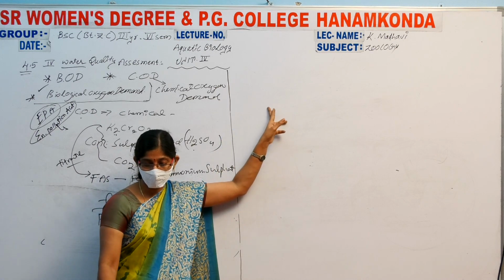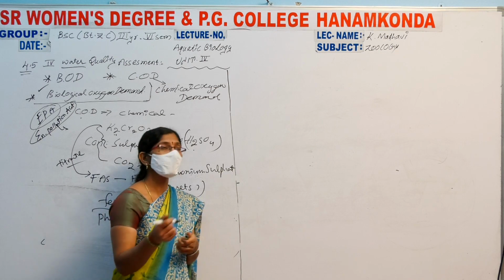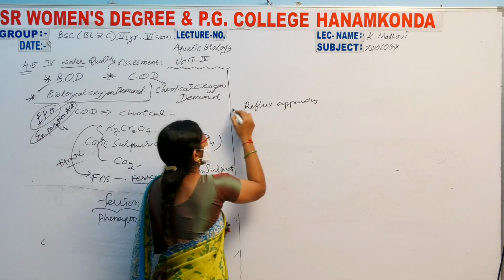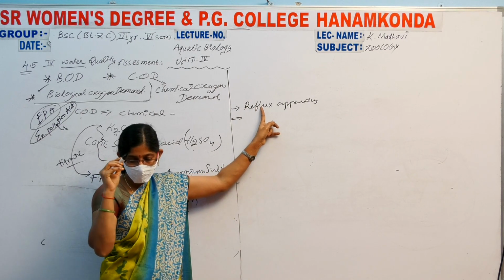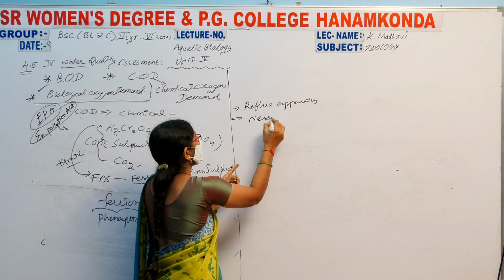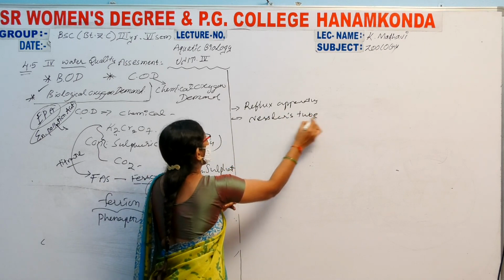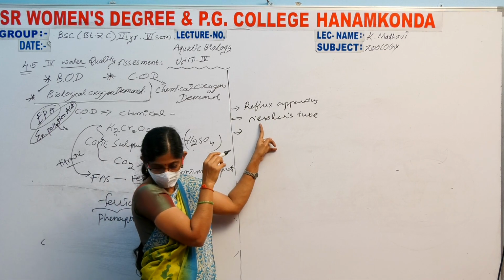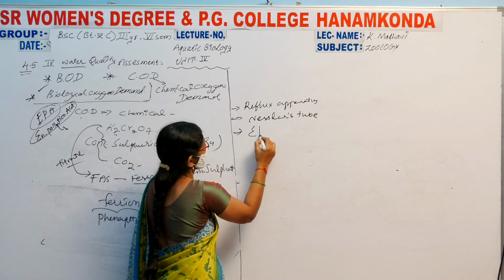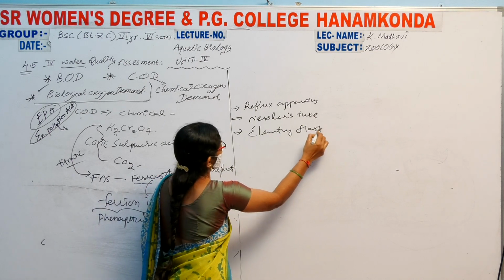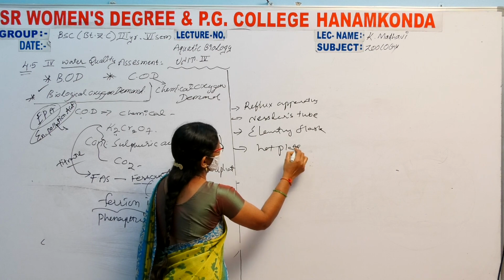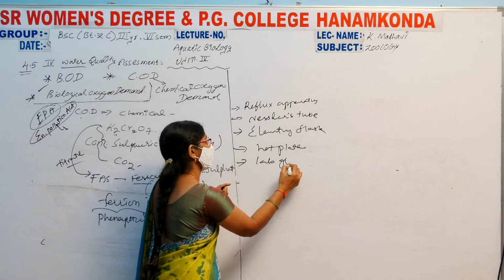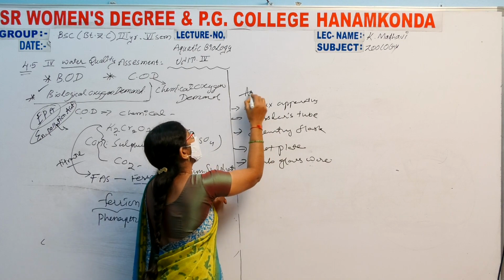Here the apparatus required are the reflux apparatus, Nessler's tube, conical flasks, hot plate, and watch glass. These are the apparatus.